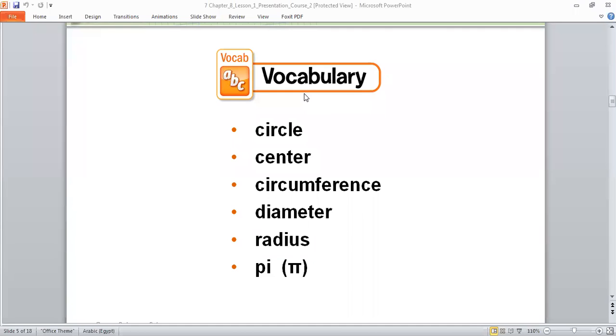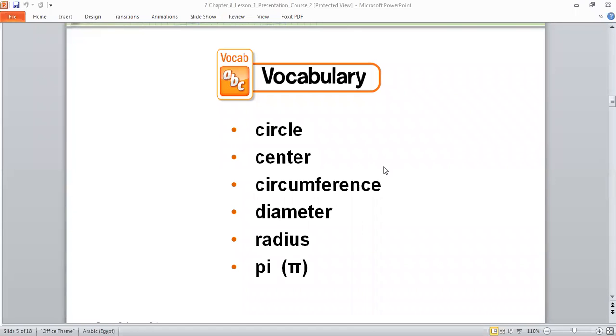Dari. Circle, center, circumference, diameter, radius, and pi. This one is what?